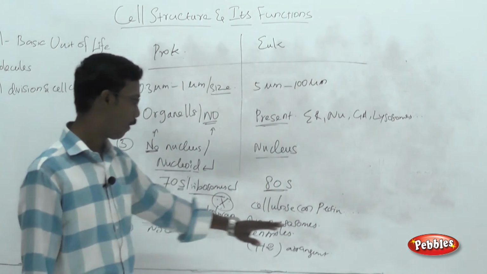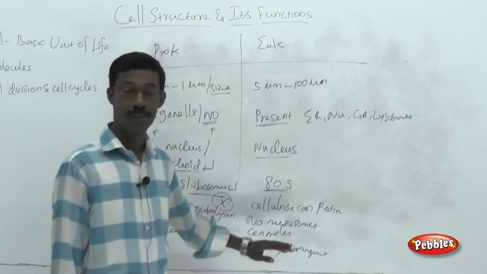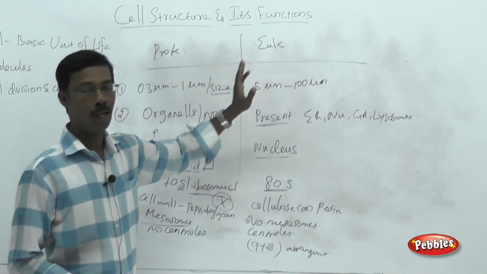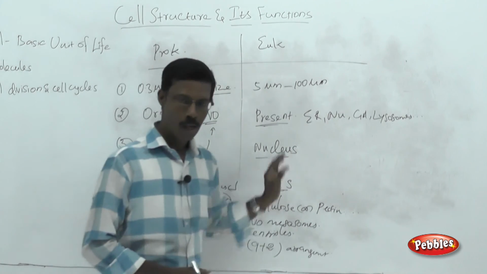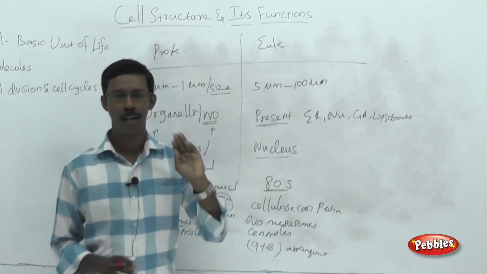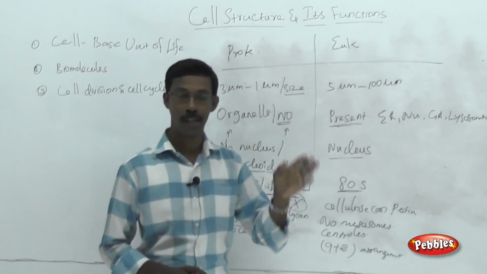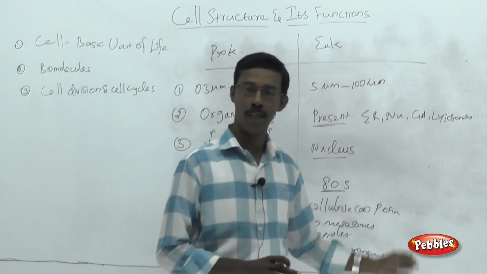Centrioles are absent in prokaryotes and present in eukaryotes. Flagella are arranged in microtubules, with a definite 9+2 arrangement in eukaryotic cells. There is no such arrangement in prokaryotic cells. Now we are going to see the details of the structures of prokaryotic cells, what the external and internal structures are, what their roles are, and how they are arranged in prokaryotic cells.